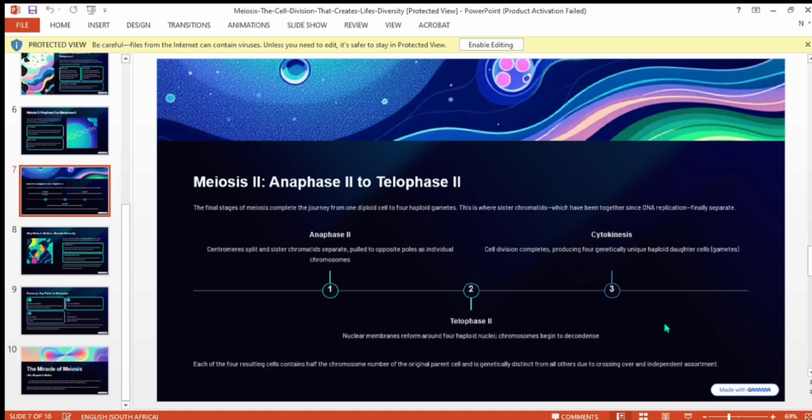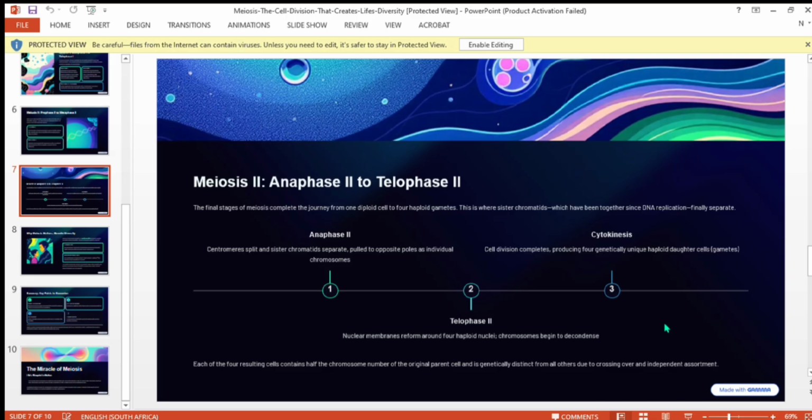The final stage of meiosis completes the change from one diploid cell to four haploid gametes. This is where sister chromatids, which have been together since DNA replication, finally separate. In anaphase 2, centromeres split and sister chromatids separate, pulled to opposite poles as individual chromosomes.